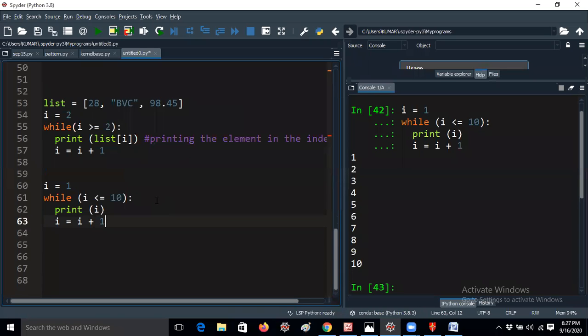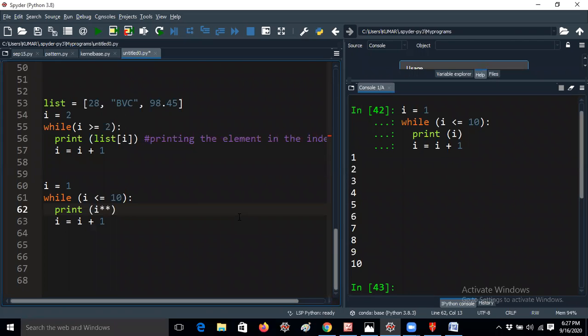Now, what is my question? I have to print 1 square, 2 square, 3 square. We have the power operator now. We don't have the exponentiation operator in C language and Java, but here one operator is there. But what do I have to do here? What do I have to give here?